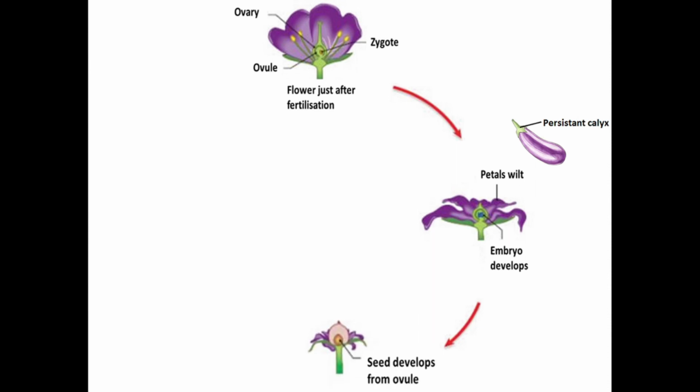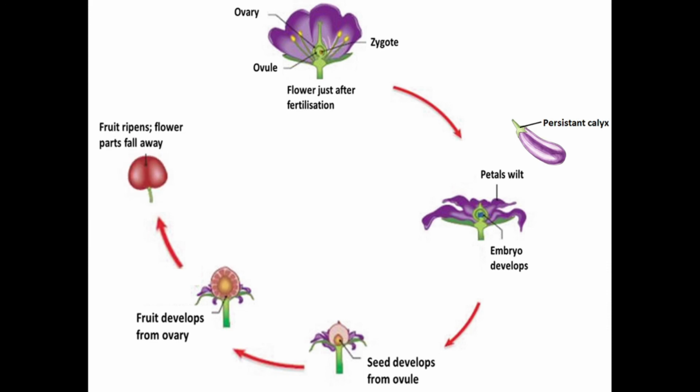Integuments of the ovule form the seed coat, namely the outer seed coat called testa and the inner seed coat called tegma. The primary endosperm nucleus develops into endosperm that provides nourishment for the developing embryo. Zygote will develop into embryo. Ovary will develop into the fruit. The ovarian wall will develop into the fruit wall or the pericarp.